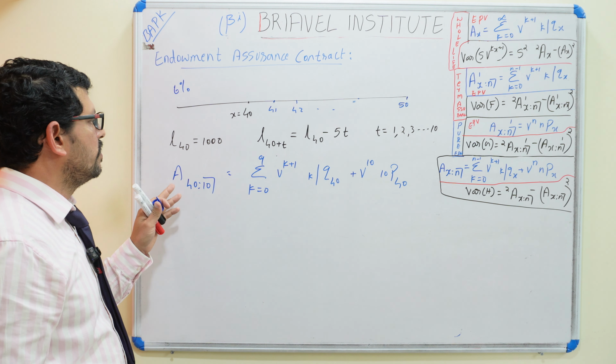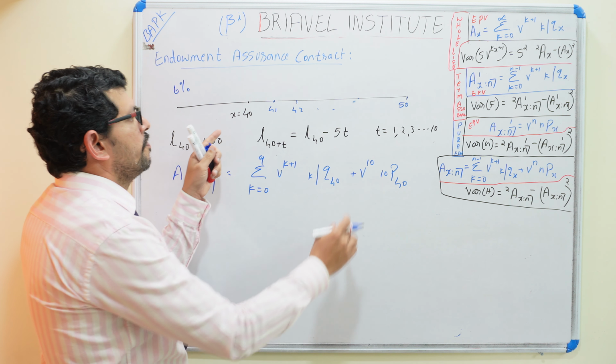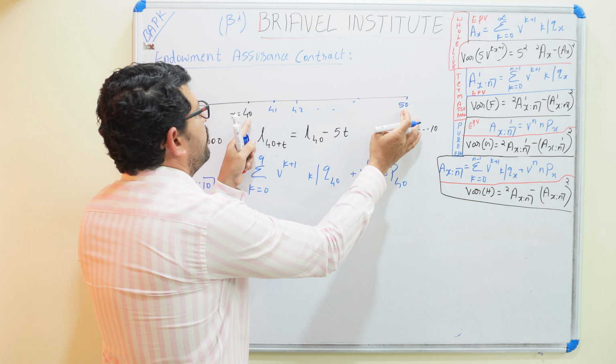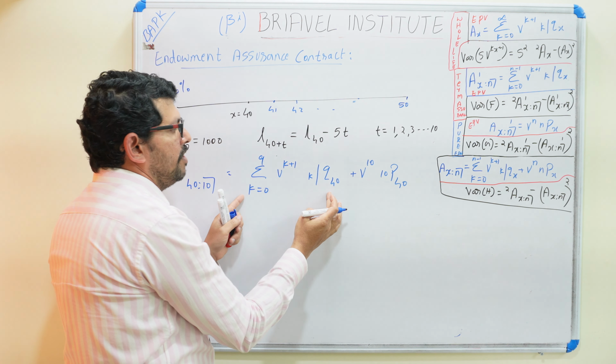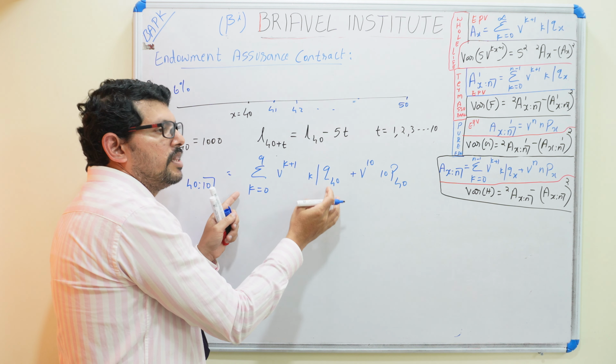So this endowment assurance, what is the benefit? If you die between 40 to 50, you will get the death benefit. If you are alive, you will get the sum assured amount. What is the benefit of the endowment assurance? You will get it at the end of the term. So we are calculating both.